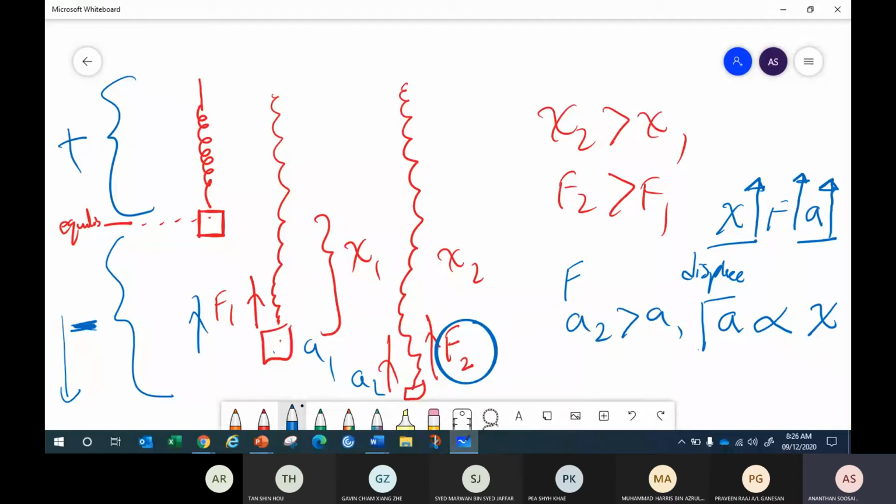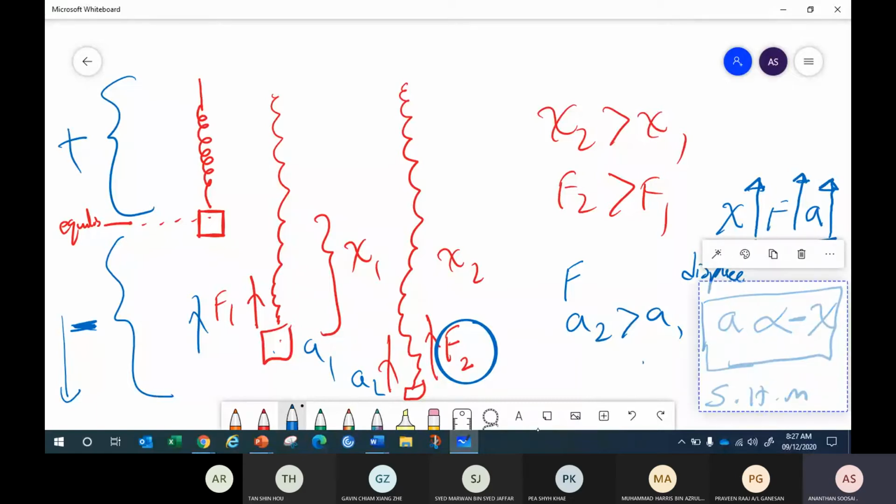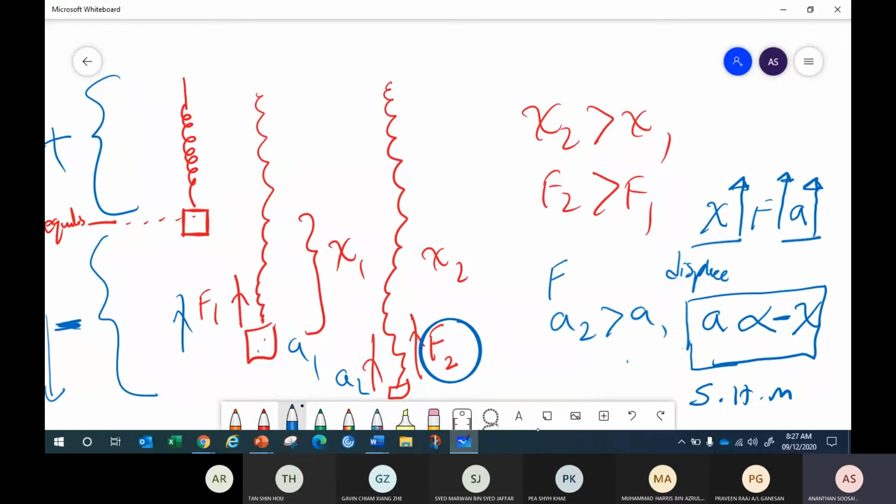So we need to correct this. A is proportional to x, but in opposite direction, negative. So A proportional to negative x occurs in this spring. So this spring is categorized as simple harmonic motion. Spring oscillation is a type of simple harmonic motion. Why?